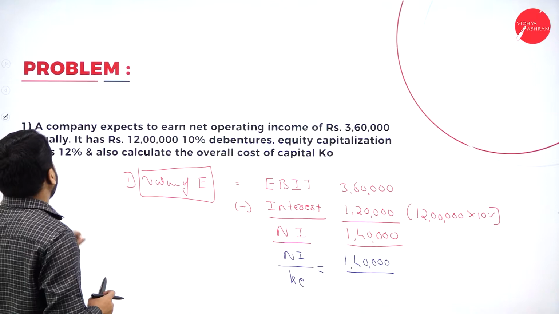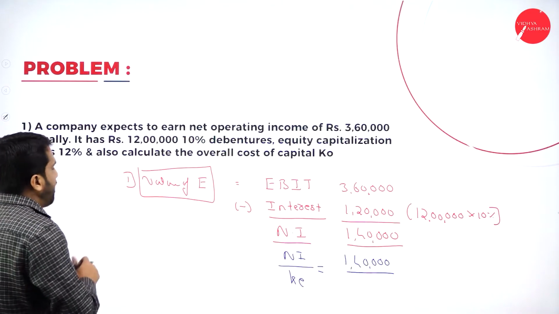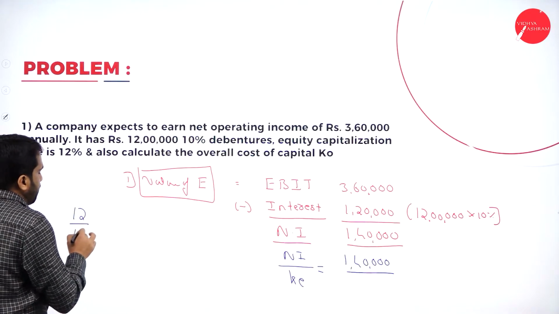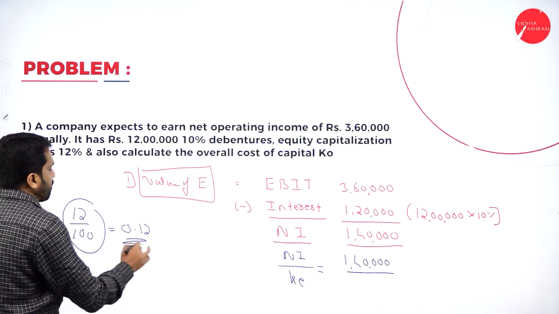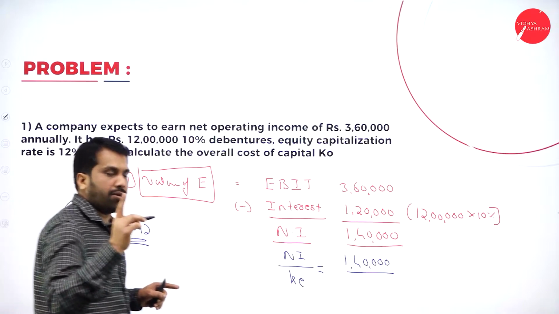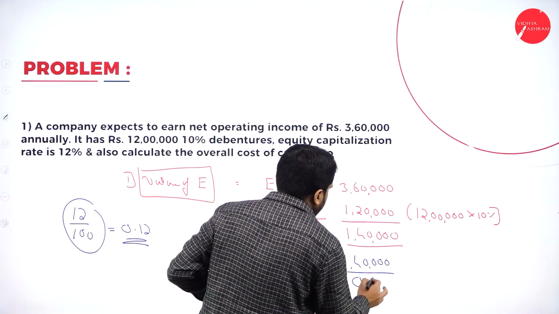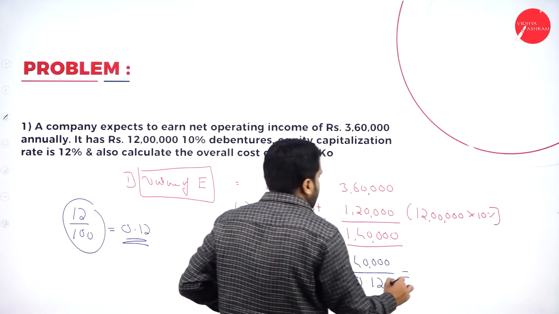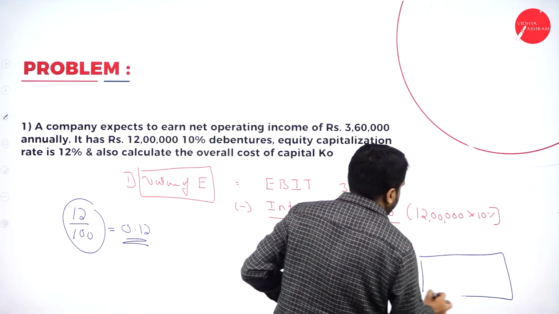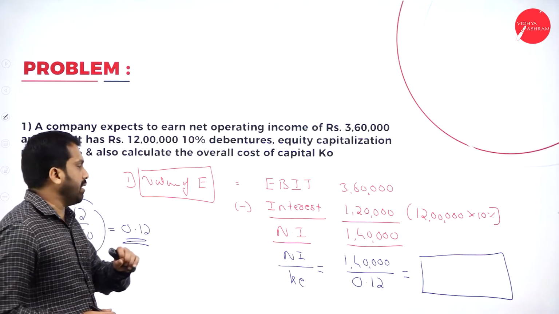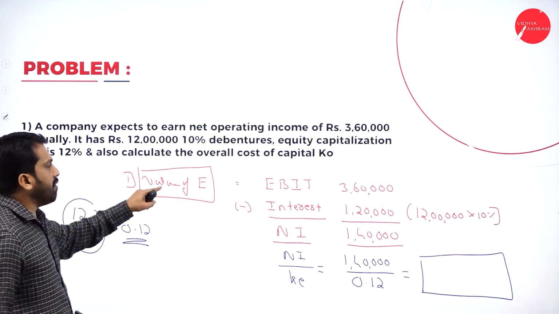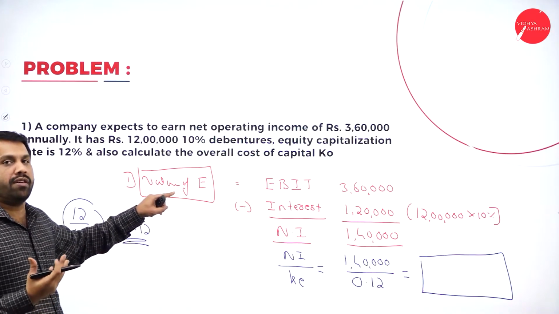They have given 12%. 12% you can call it as 0.12. So what is your value of equity? Hope you are clear. Step by step we are going. We are still doing the first one, value of equity.